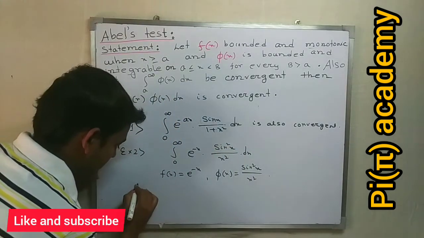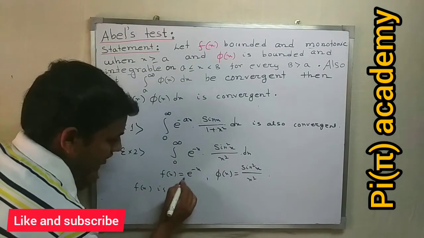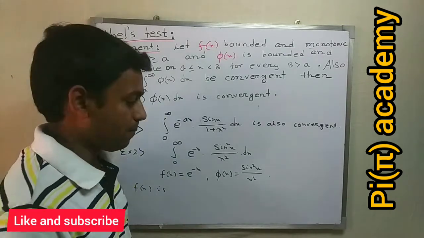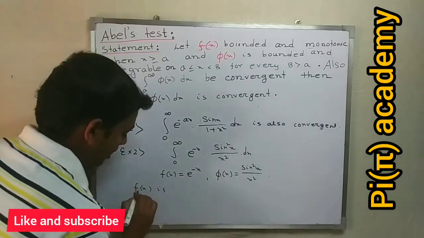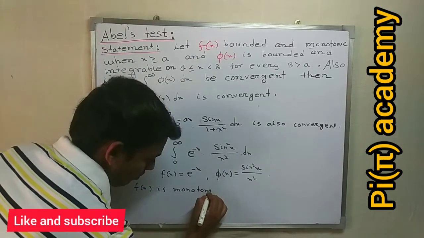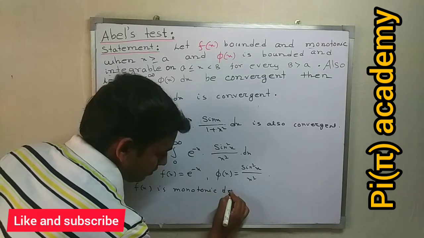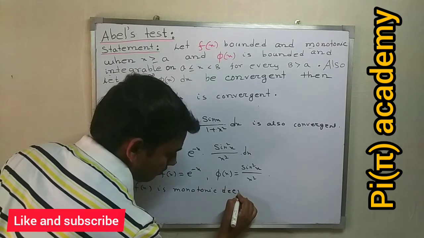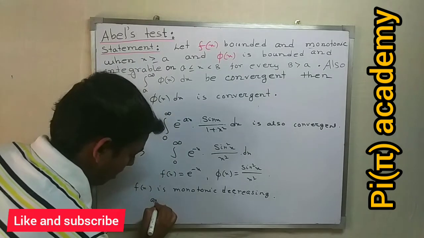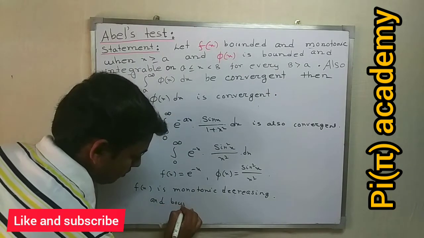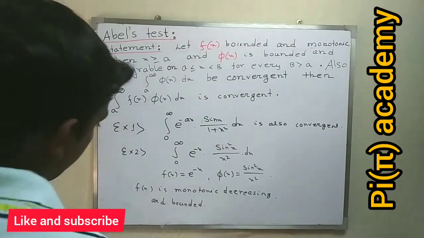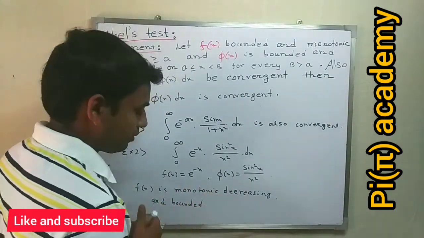Here f(x), that is e to the power minus x, is monotonic decreasing and it is also bounded.